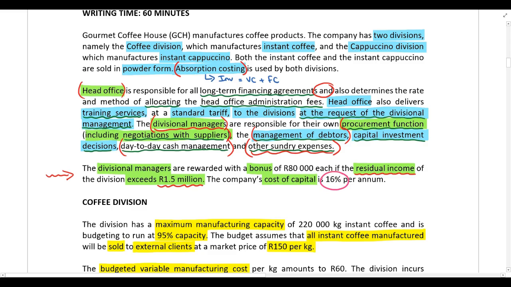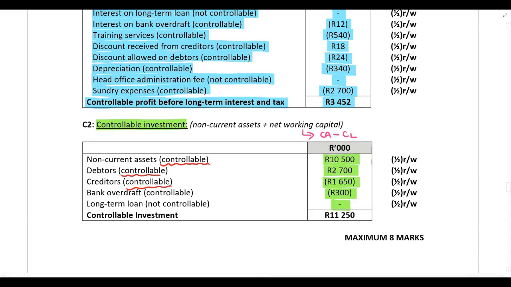We also know that they are responsible for the day-to-day cash management of the division, so that means the bank overdraft is also under their control. However, the long-term loan is not under their control. All right, so that then gives you the controllable investment.